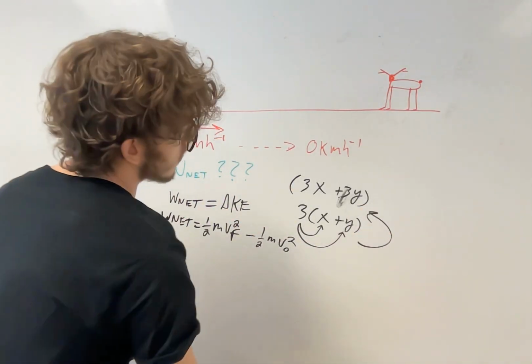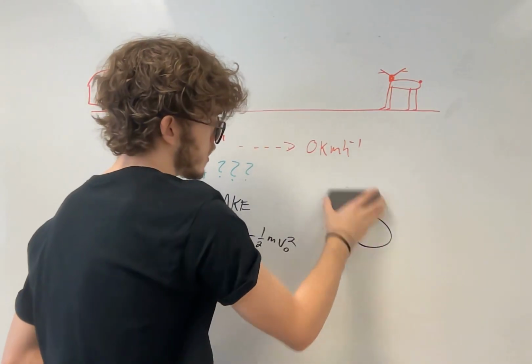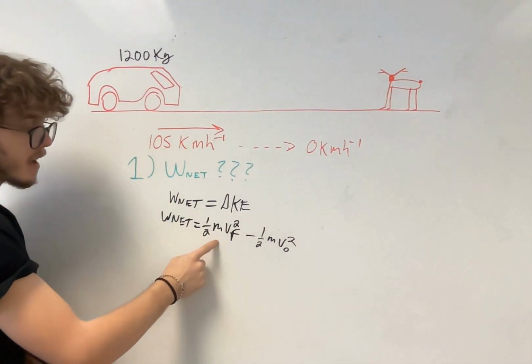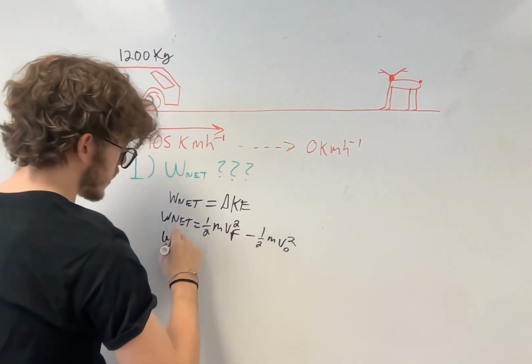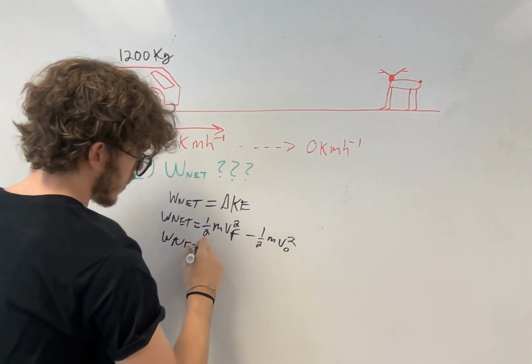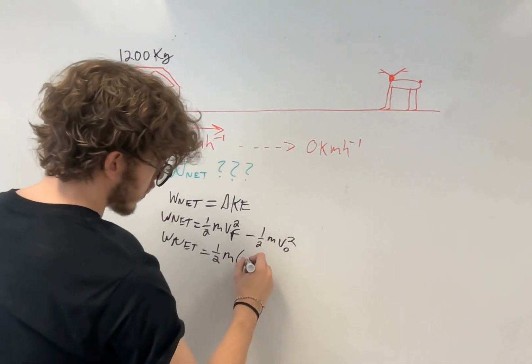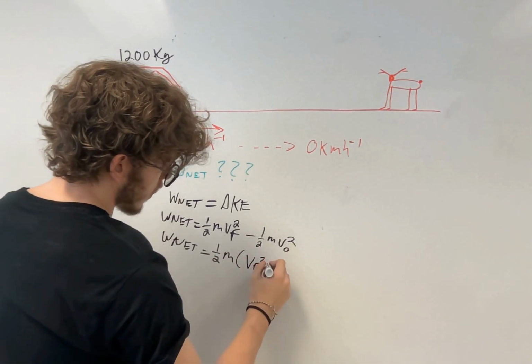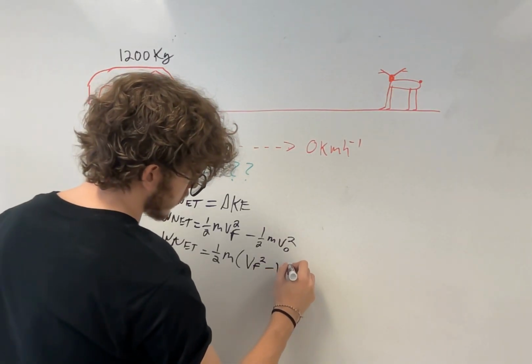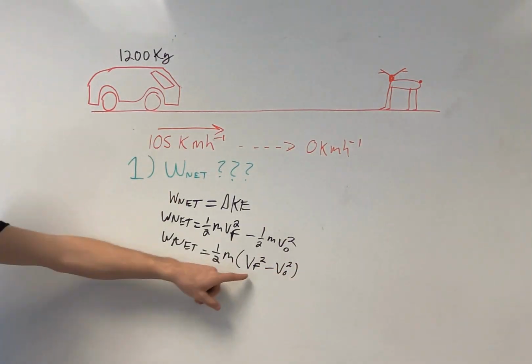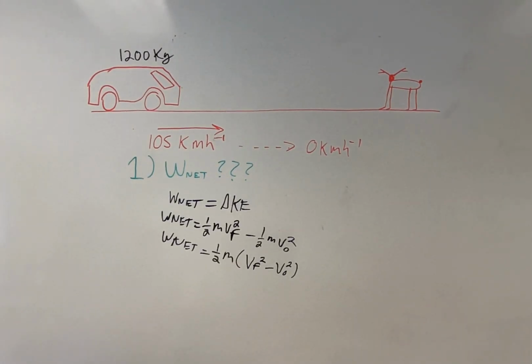And that's exactly what we can do with our equation here if we factor out a mass and a 1/2. So we will say that the work net is equal to 1/2 mass, because that stays constant, right? Velocity final squared minus velocity initial squared. These are not constant. These are different values. We can't just factor out a velocity here. Okay, so we have that the work net is equal to 1/2 mass times velocity final squared minus velocity initial squared.